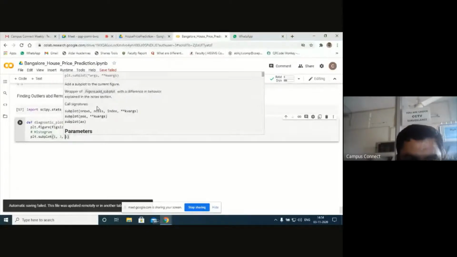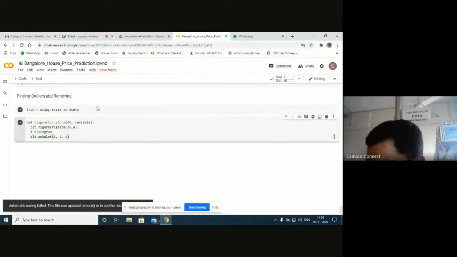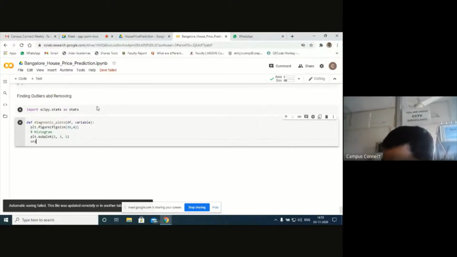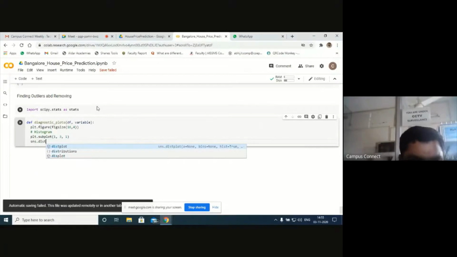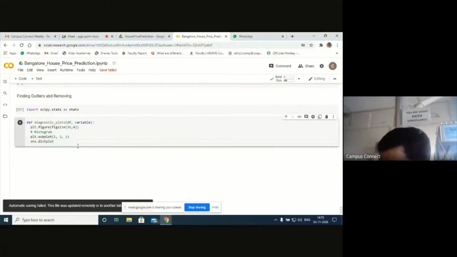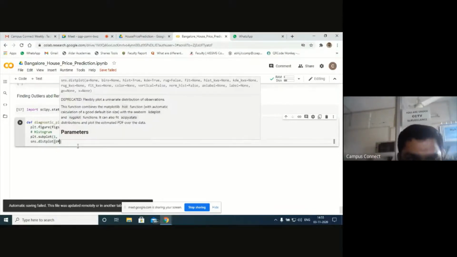This sns dot, okay, distplot. Yes, this option, distplot. df variable.